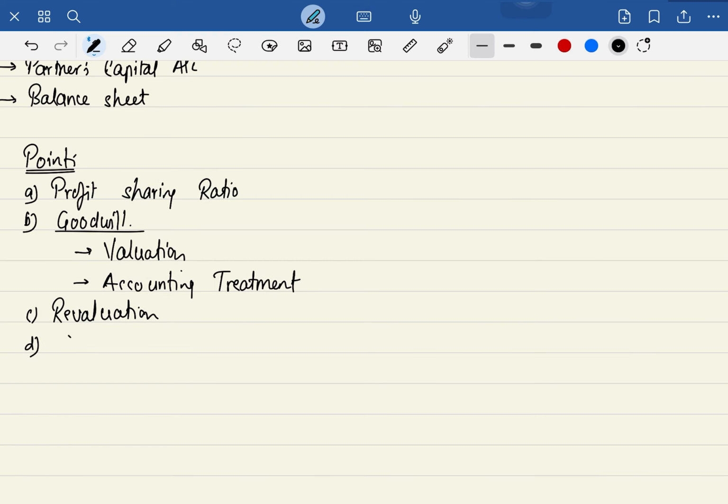And the last one is the capital adjustment. There are not that difficult questions in capital adjustments. I guess there are only a couple of questions where they have asked this part. This was supposed to be one of the difficult parts in the admission chapter, hai na? But in this, it is very easy. Pakka? So these are the 4 points that we need to take care in this chapter. If this is done, the chapter is done.